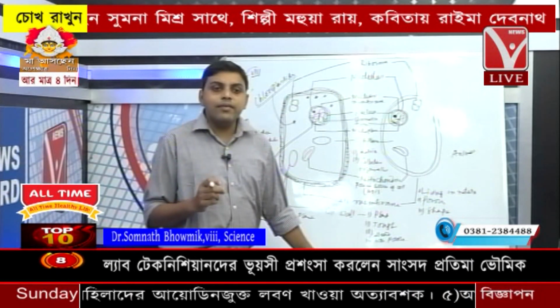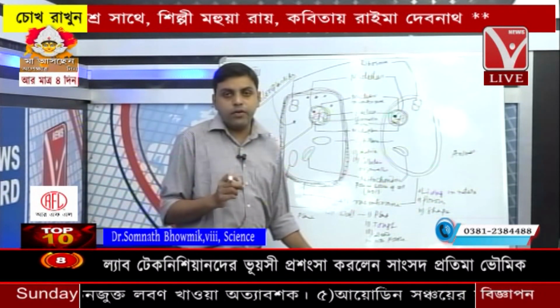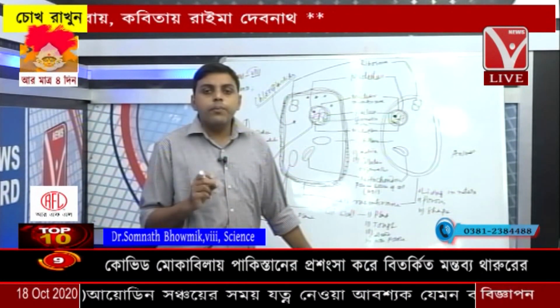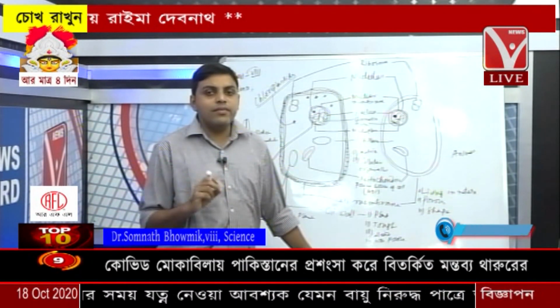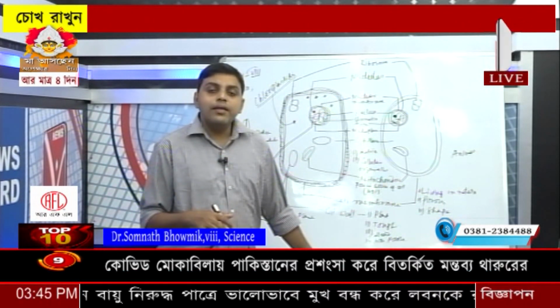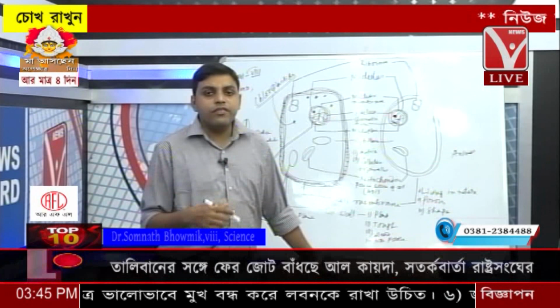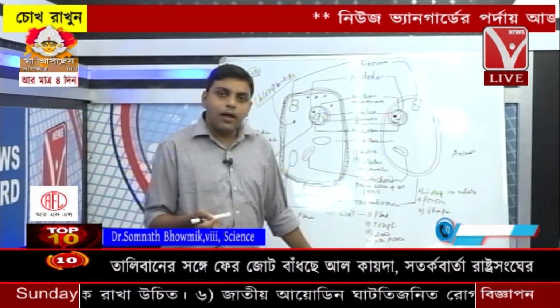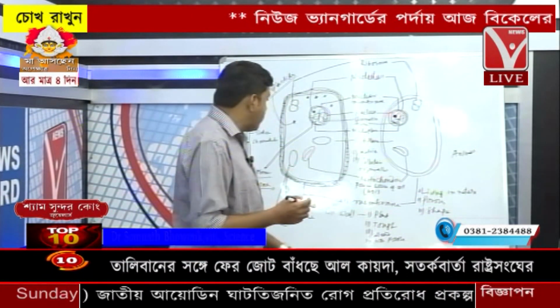And then the cell size. The cell size is measured in terms of microns. The smallest cell is the PPLO, pleuropneumonia-like organism, and the largest cell is the ostrich egg. So cells exhibit diversity in terms of shape, morphology, and also in terms of function. Clear? In terms of function also.